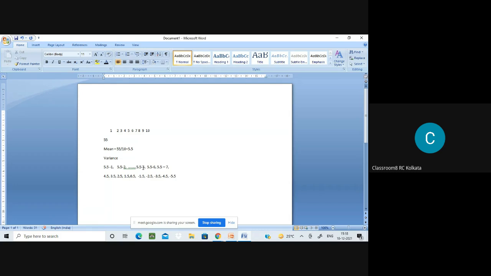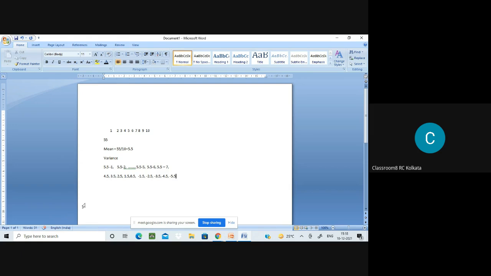One thing I have missed over here, 6, 5.5 minus, no, this is okay. Will I get anything different or not? No, I am not going to get any difference. So if I add up the variance like this, if I go on adding them up, then I will get something which is near to 0.